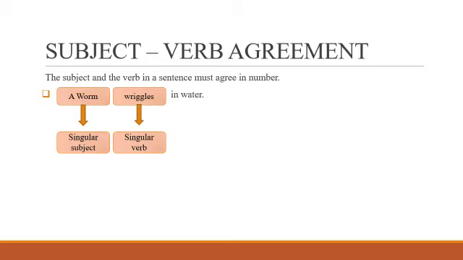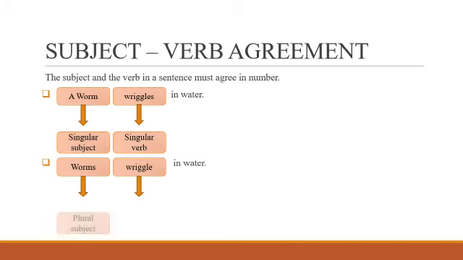If the subject is singular, the verb that we use with it must also be singular. Worms wriggle in water. Here, worms is a plural subject because we are talking about more than one worm. And wriggle is a plural verb. Thus, whenever we have a plural subject, we use a plural verb. I hope this is clear to you.